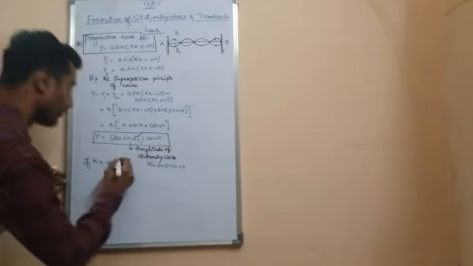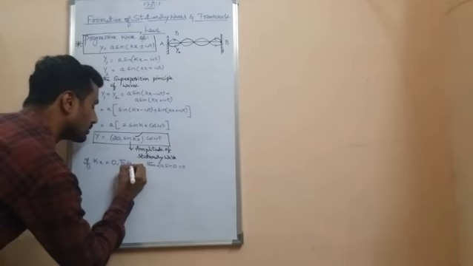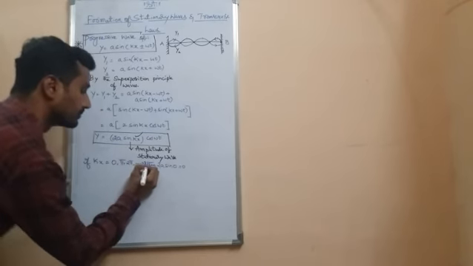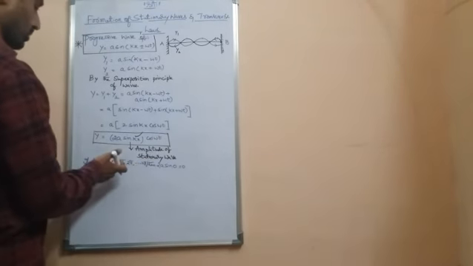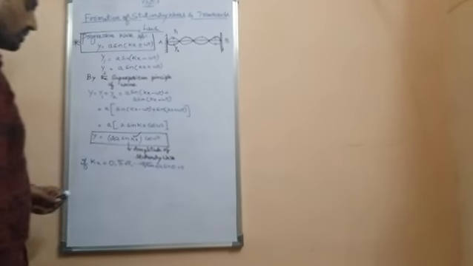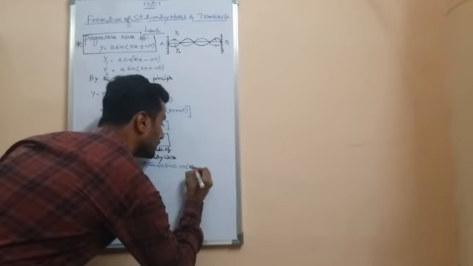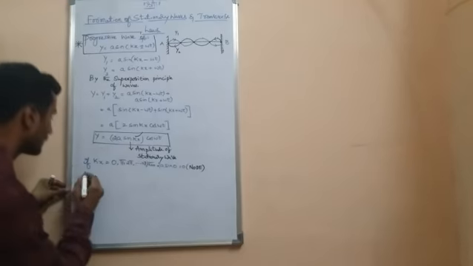In the same way, if kx is equal to pi, 2 pi, and so on, n pi, then 2a sin 0, 2a sin pi or 2a sin 2 pi are all zero, hence a node is formed because the amplitude is 0.